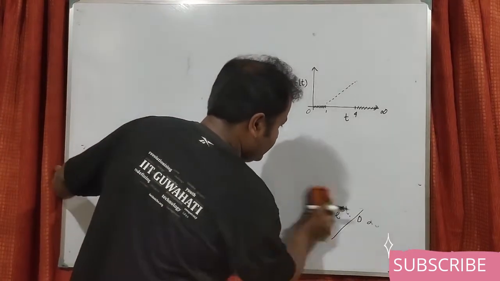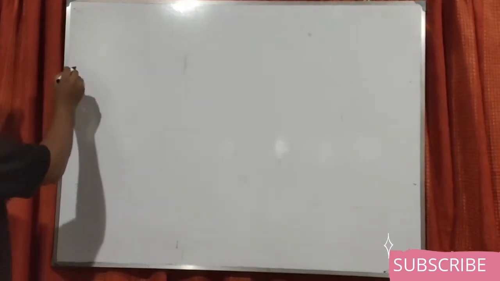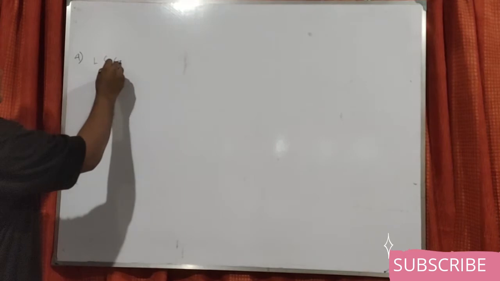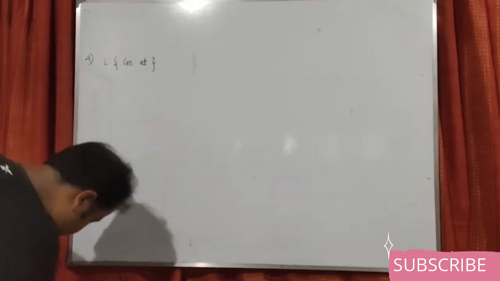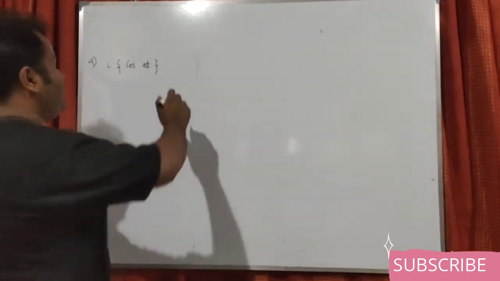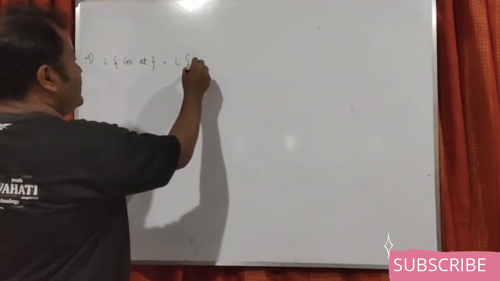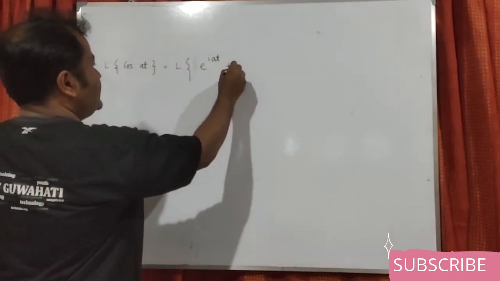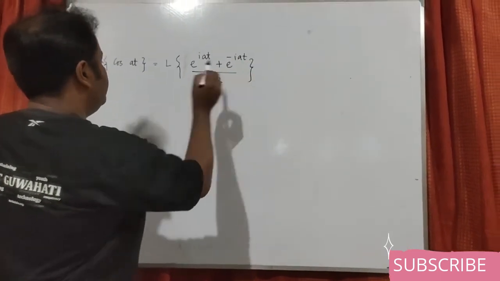Now let me give some more problems which are very important. Say L of cos at. That is, what is the Laplace transform of the cosine function? Now we know the cosine function can be written as e power iat plus e power minus iat by 2.